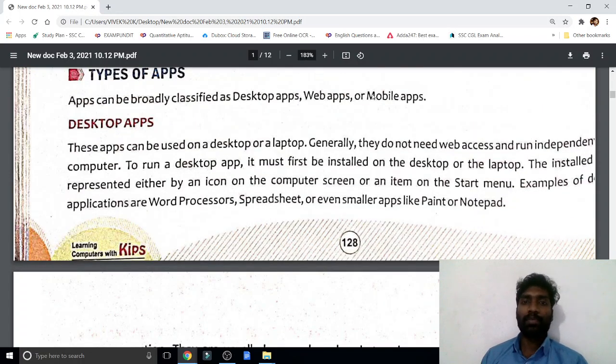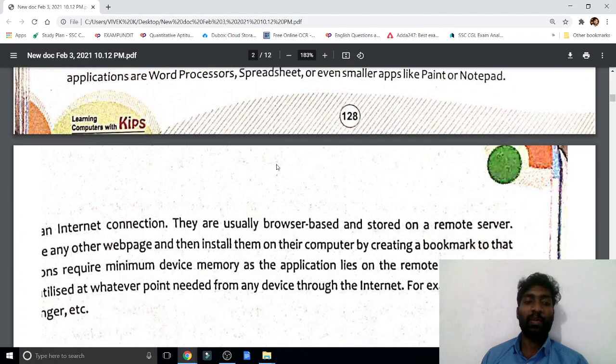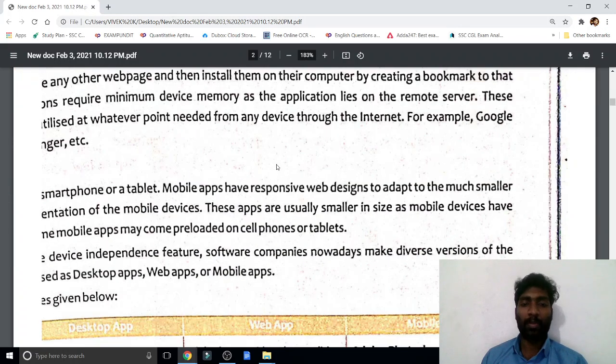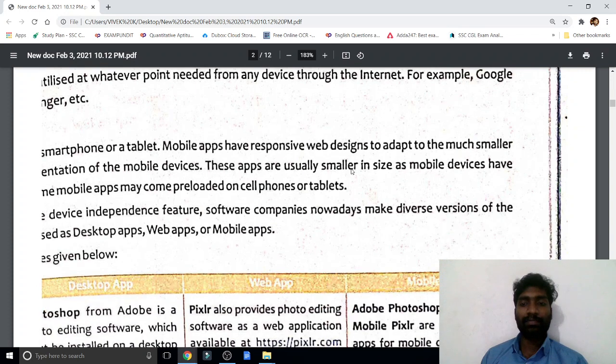After that, mobile apps. I don't think I need to say anything, you know more about mobile apps. Here they used the mobile apps you are using: Facebook, WhatsApp, Twitter, Yahoo Mail.